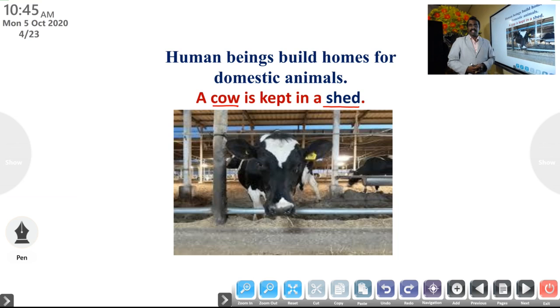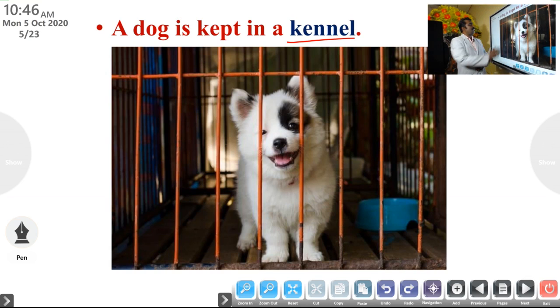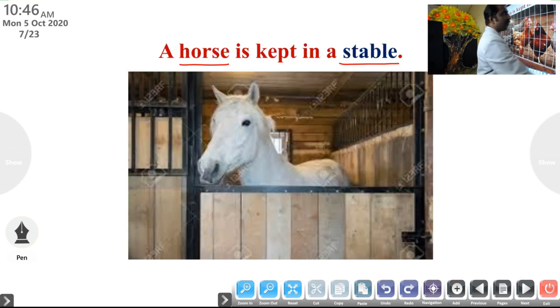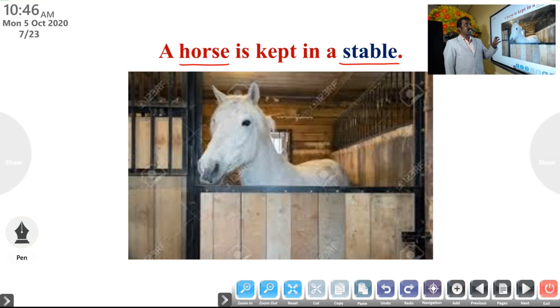A cow is kept in a shed. A dog is kept in a kennel. A hen is kept in a coop. A horse is kept in a stable.